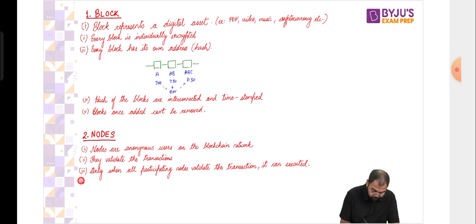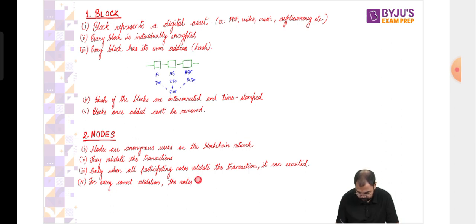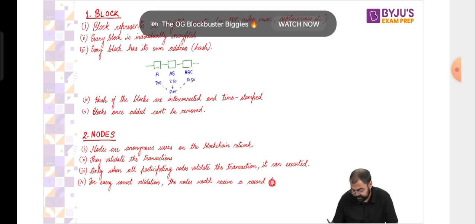Now, for every correct validation, the nodes would receive a reward, or let's say a payment.